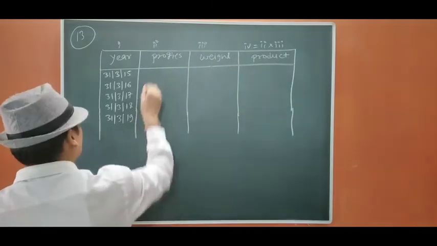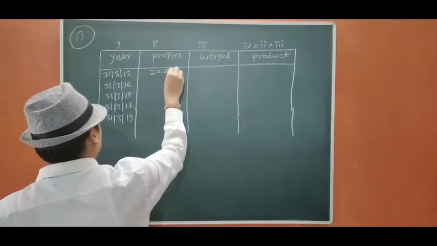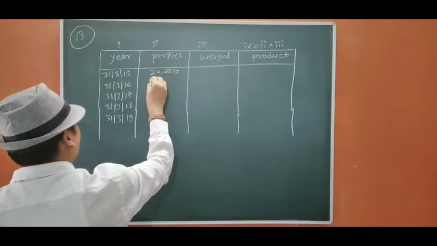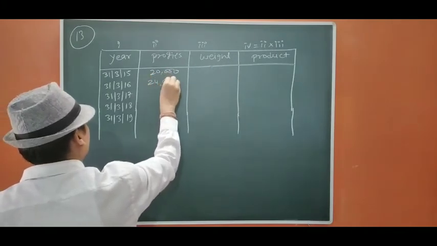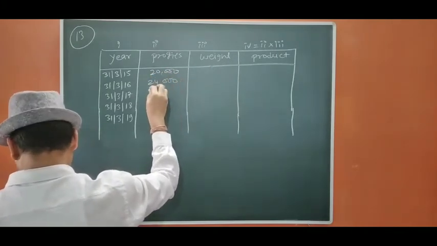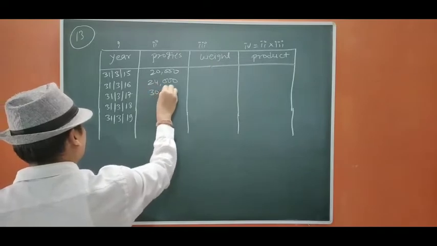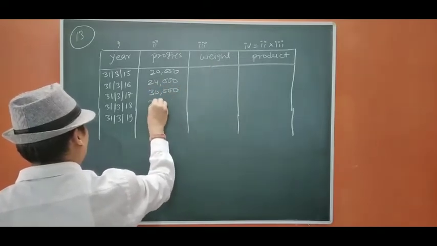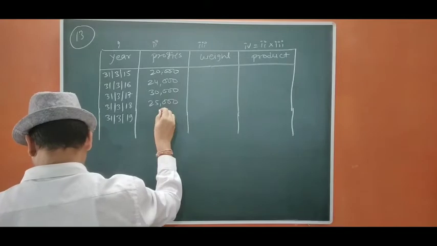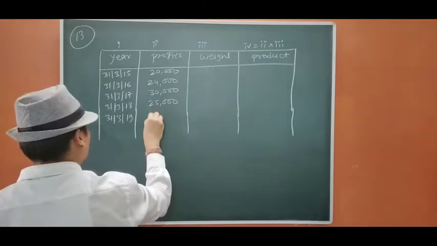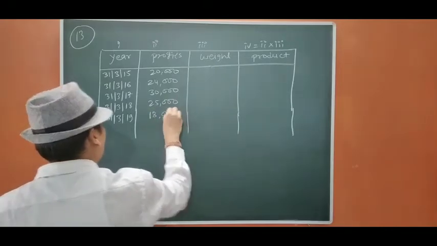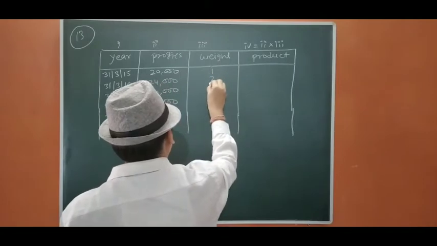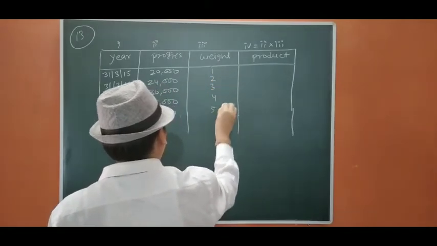So it is 20,000, 24,000, 30,000, 25,000, 18,000. Weight given is 1, 2, 3, 4, 5 respectively.